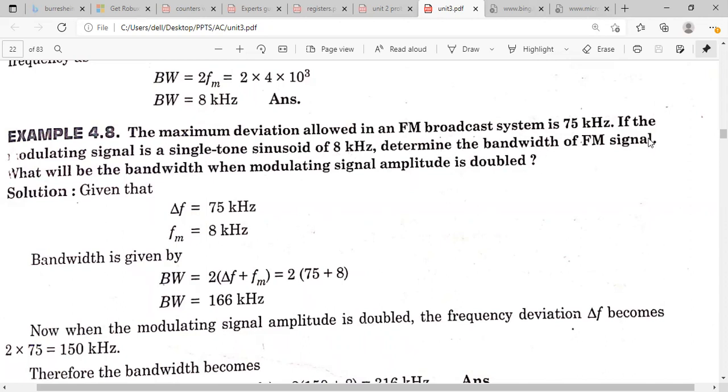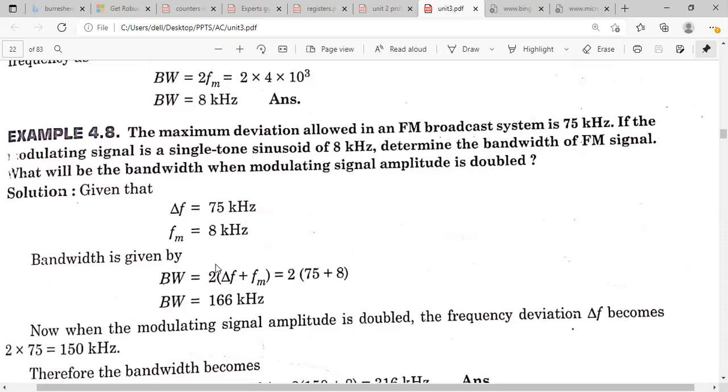We know the formula from Carson's rule: the bandwidth is equal to 2 into delta F plus FM. If you substitute, you will get the bandwidth. And then, what will be the bandwidth when the modulating signal amplitude is doubled? That you have to calculate.